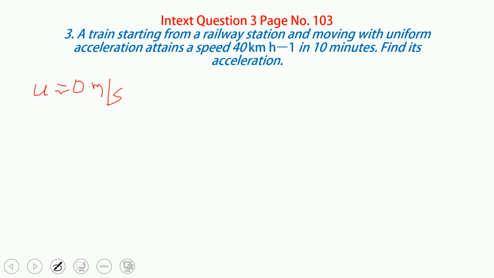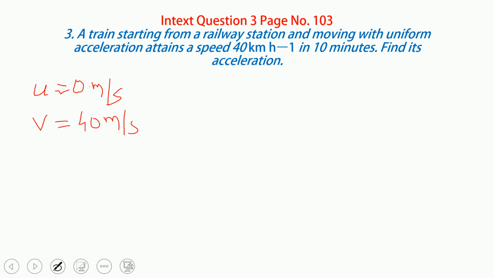Understand? Now the other is moving with uniform acceleration, and acceleration is what you have to find. Now v is the velocity attained, which is 40 kilometer per hour.